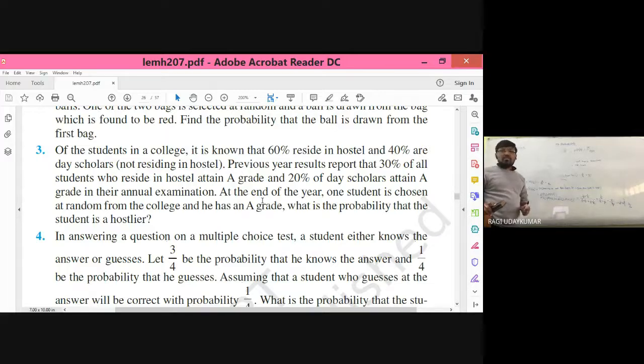At the end of the year, one student is chosen at random from the college, and he has grade A. It is given that it is grade A. What is the probability that the student is a hostler? Hostler we have considered as E1. So probability of E1 given A you have to find out. And 30 percent represents probability of A given E1. What does 20 percent represent? Probability of A given E2.